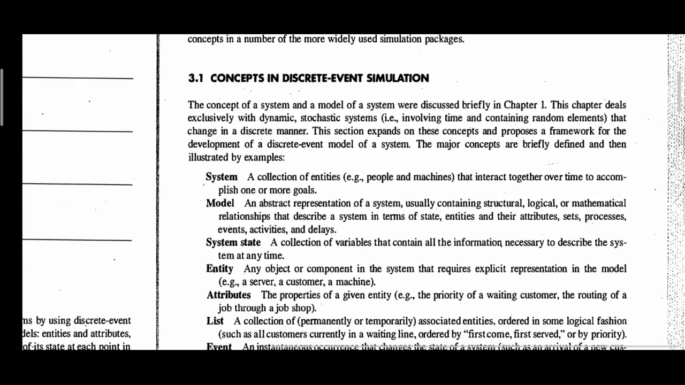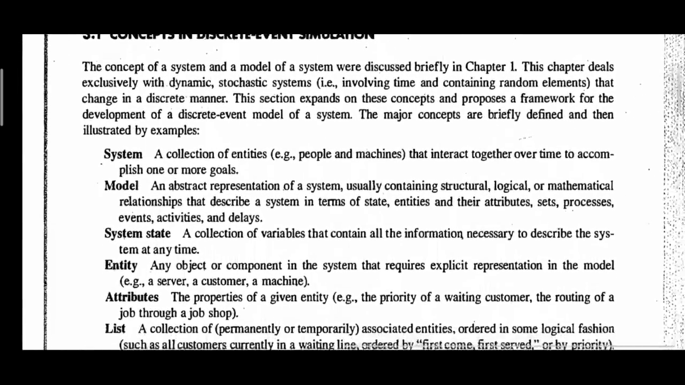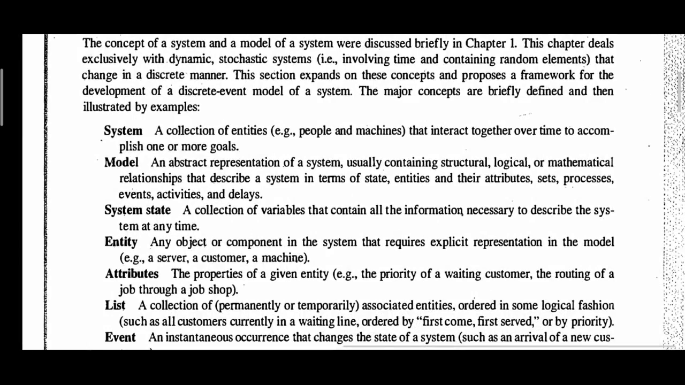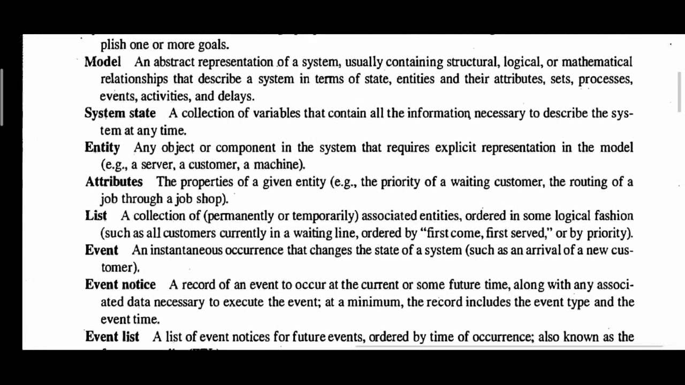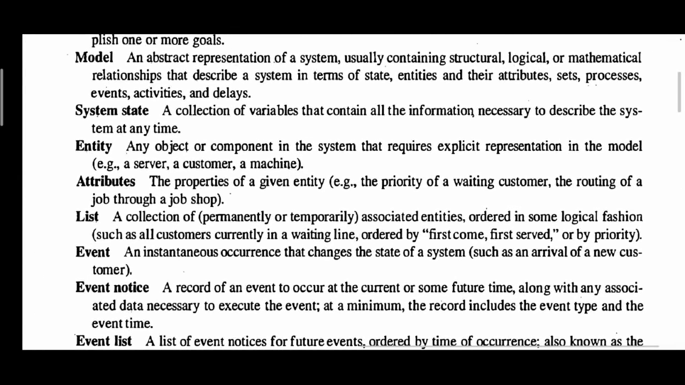A system means a collection of entities that interact together over time to accomplish one or more goals. A model means an abstract representation of a system. System state means a collection of variables that contain all information necessary to describe the system at any time. An entity is an object or a component in a system which requires explicit representation in the model. Examples are given, as you can go through. A property of an entity is given as an attribute. A list is nothing but a collection of associated entities.